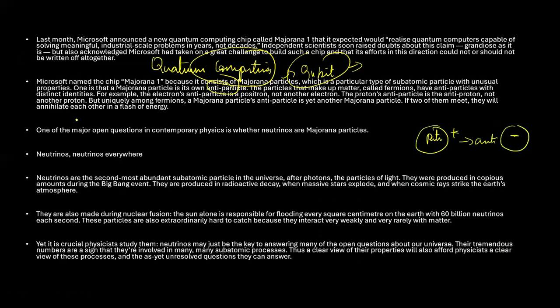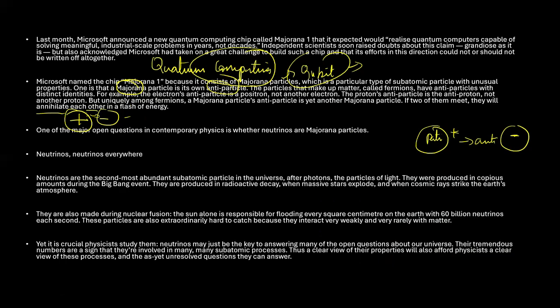Okay, and annihilate means if you take this positive and this negative charge, if you take a Majorana's positive charge and Majorana's negative charge, and if you try to collide them with each other, both of them are going to get destroyed. And that process, if they collide with each other, they're going to get destroyed, is called annihilation, or they annihilate each other. This is what it tries to say, right?